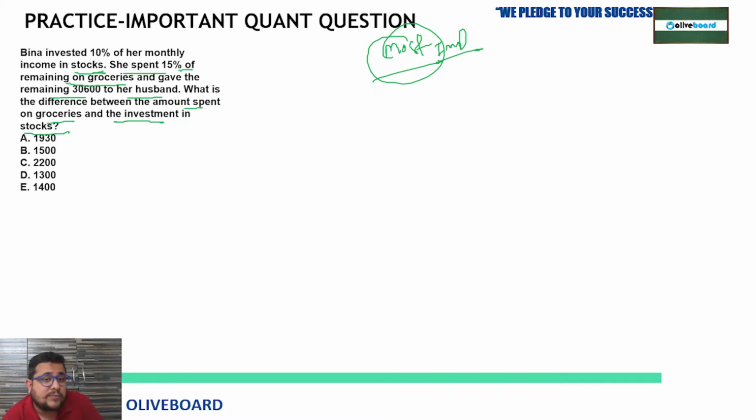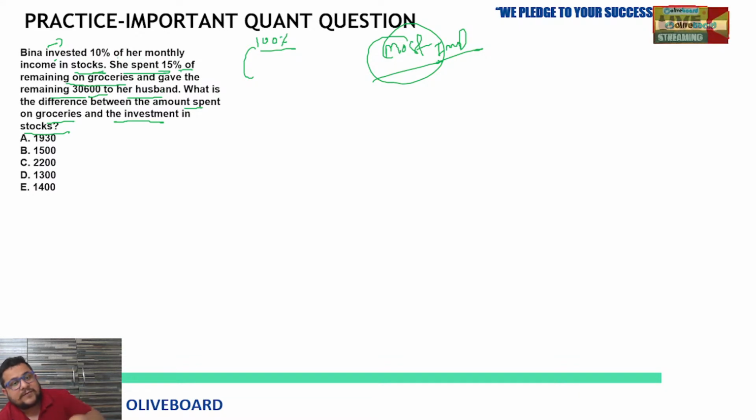So this one is based on expenditure. She invested 10%, so assume that 100% is her monthly income. Like that you have to go ahead. And 10% she invested. Then 15% of the remaining, look at this word also. And gave the remaining 30,600 to her husband.